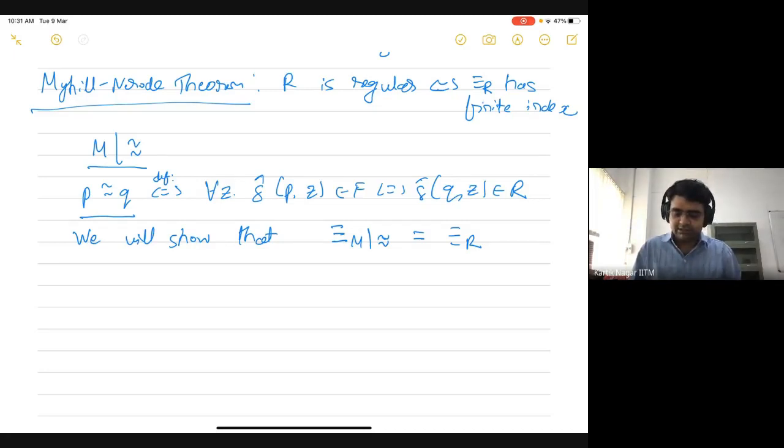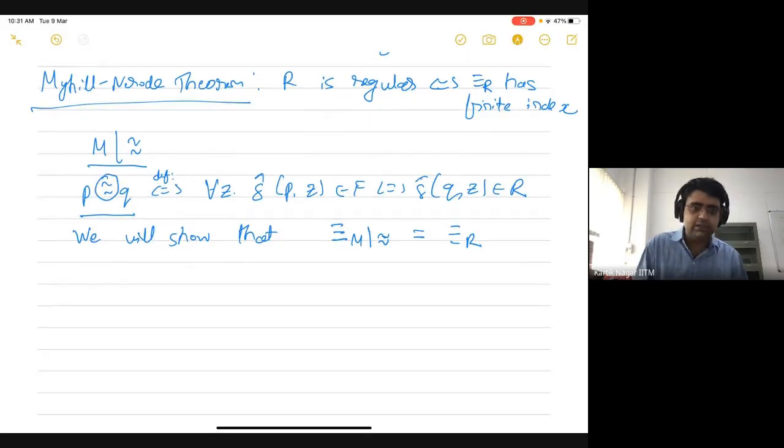So this is a relation on strings of sigma star. There are multiple relations here, so let me clarify everything. This relation that I'm marking here is a relation on states of the DFA, while this relation on the left hand side is the Mn relation that is induced by the quotient automaton, and it's a relation on strings in sigma star.